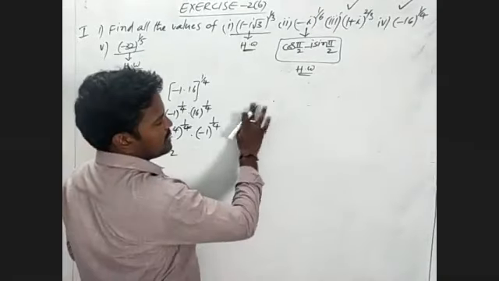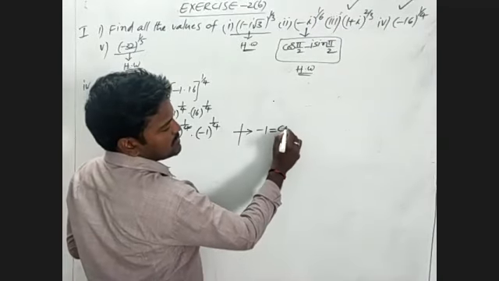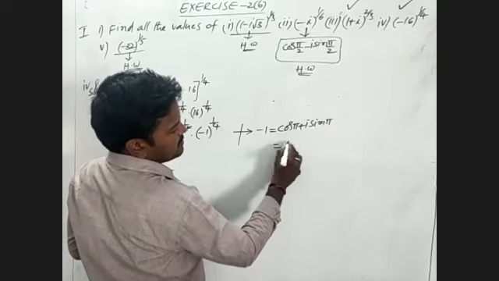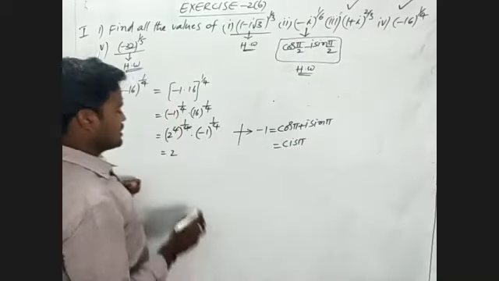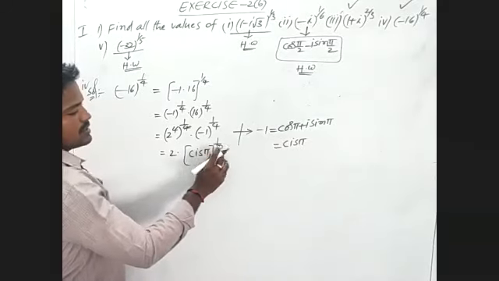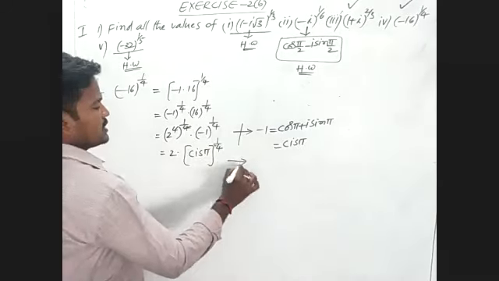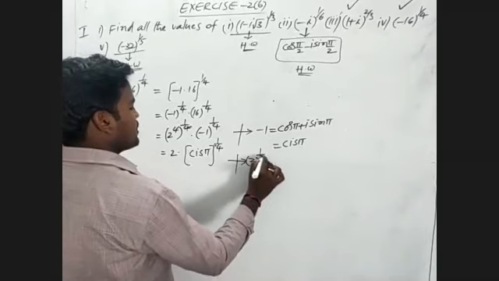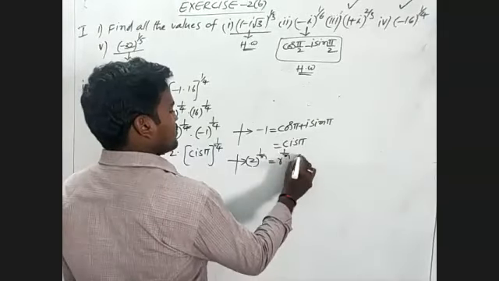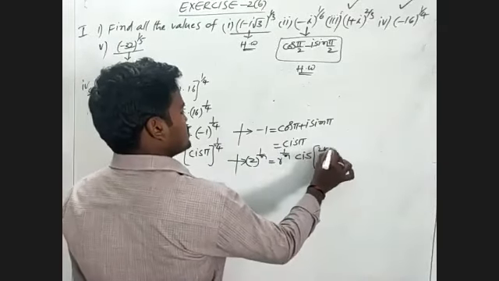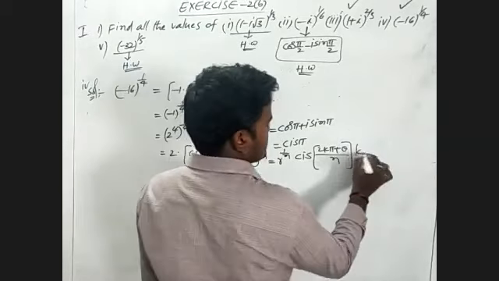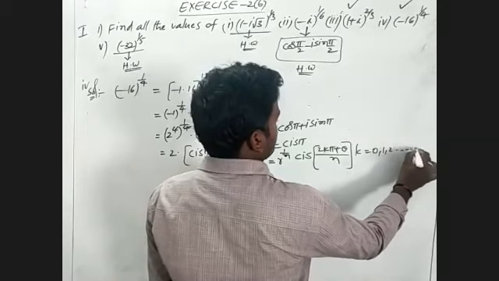Minus 1 is nothing but cos pi plus i sin pi, which is cis of pi. We write 2 into (cis of pi) whole power 1 by 4. Given roots of the form z power 1 by n, this is r power 1 by n into cis of (2k pi plus theta) by n, where k is equal to 0, 1, and so on up to n minus 1.